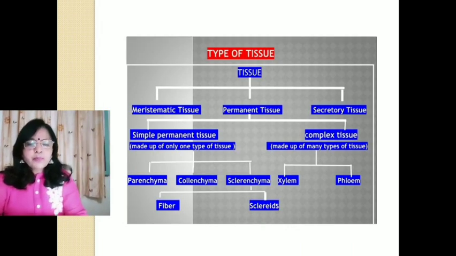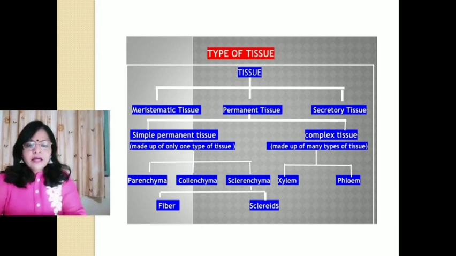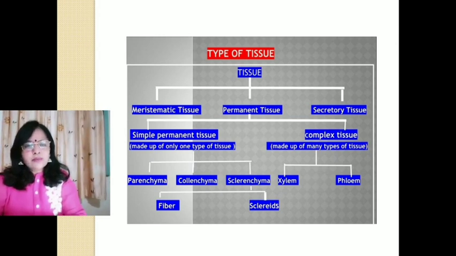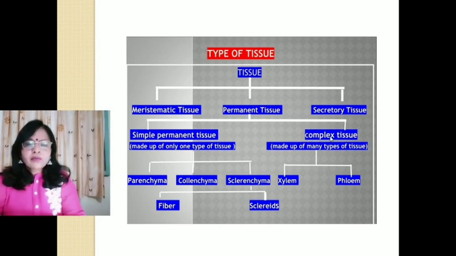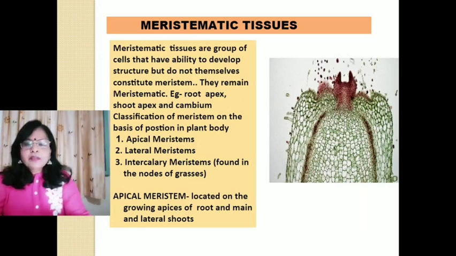And number two, permanent tissues. Permanent tissues are further divided into two parts: simple permanent tissues and complex permanent tissues. Simple permanent tissues are made up of only one type of cells. They are further divided into parenchyma, collenchyma and sclerenchyma. Sclerenchyma is further divided into two parts: fibers and sclereids, whereas complex permanent tissues are made up of many types of cells. They are further divided into xylem and phloem. So number one is meristematic tissues.